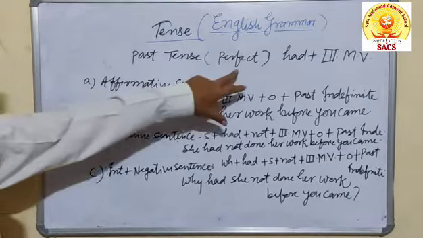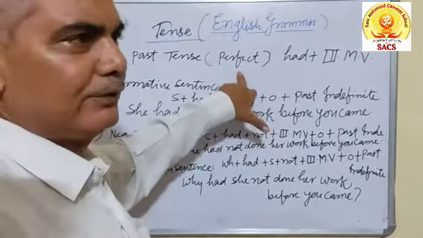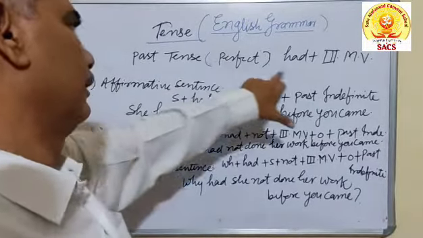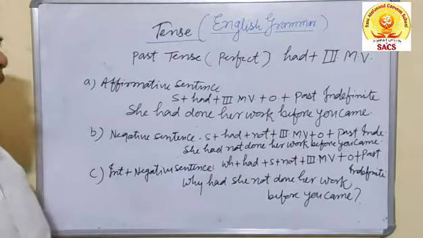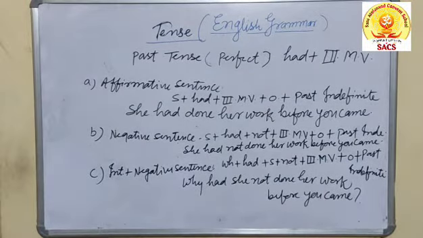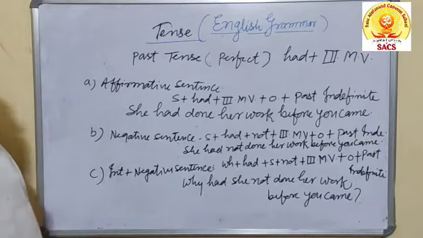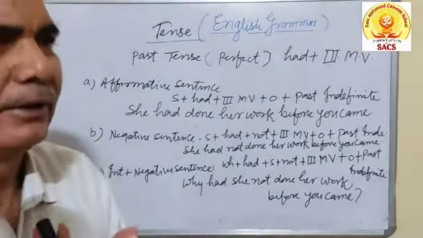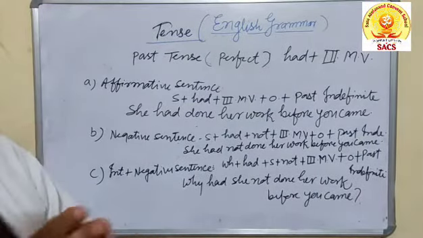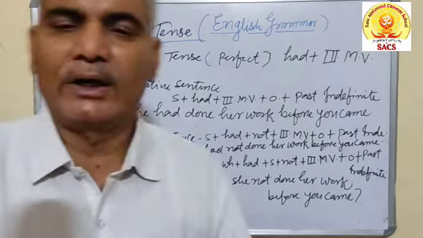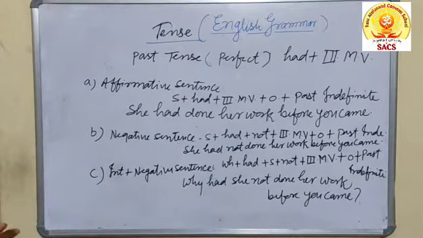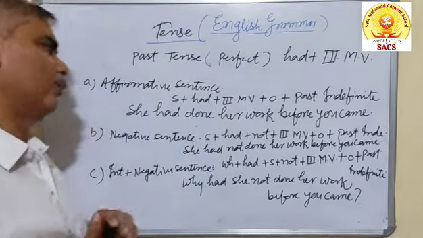Now, past perfect. You know the structure of the past perfect, had plus third form of the main verb. Actually, past perfect is older than the past indefinite. Even then, this is the combination of two tenses, past perfect and past indefinite. In a few cases, past perfect can be used quite alone. For example, I had already done this work. When such types of adverbs as already are utilized, then it will be quite alone.